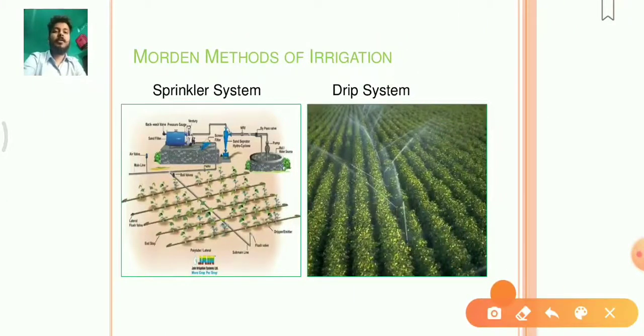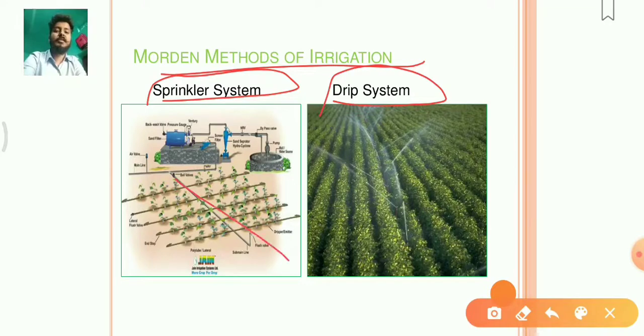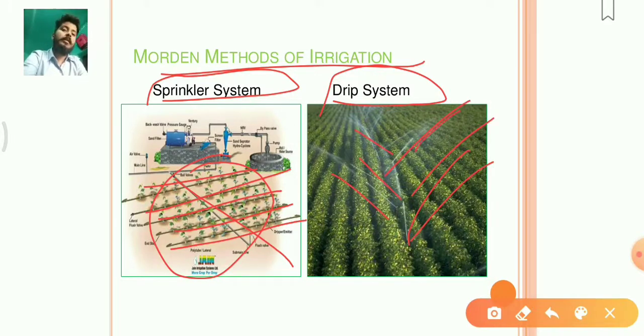Now the modern methods of irrigation are the sprinkler system and the drip system. As you can see in a sprinkler system, we put down pipes all around the rows in the agriculture field to provide it with water. And the drip system is irrigating by dripping water in the agriculture field, like in a tea garden or so.